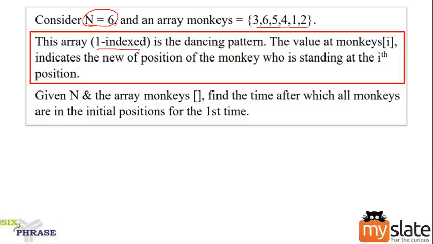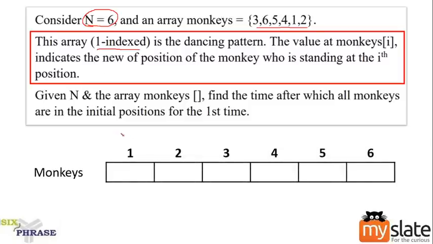Generally, array index starts from 0. One indexed array means for the monkeys, we have an array, and the index starts from 1. Can you understand this? One index means the 0th index shall not be considered. We'll start considering it from the first index only. This indicates the dancing pattern. The value at monkeys of I indicates the new position of the monkey who's standing at ith position. Read this line carefully. Try to understand as much as possible.